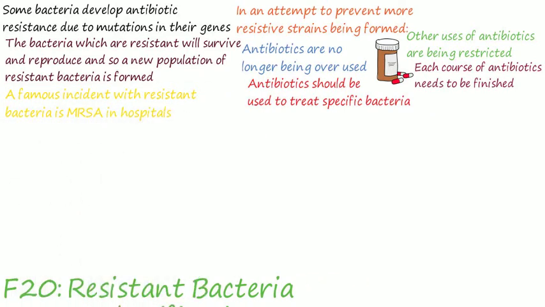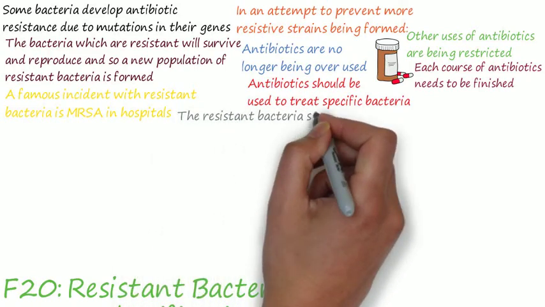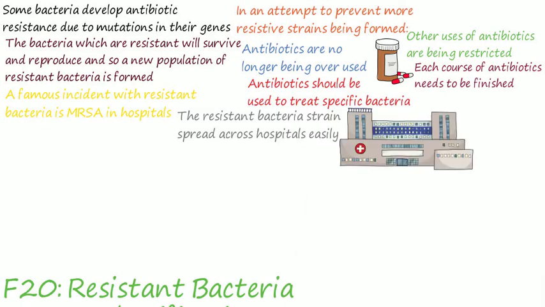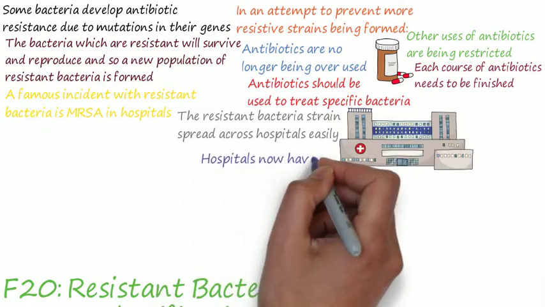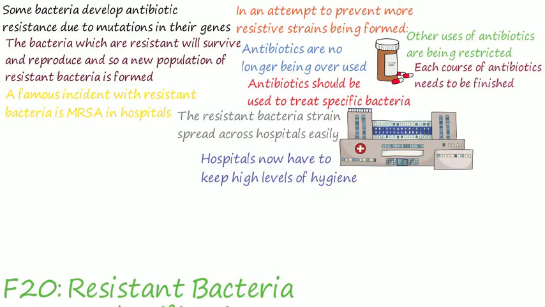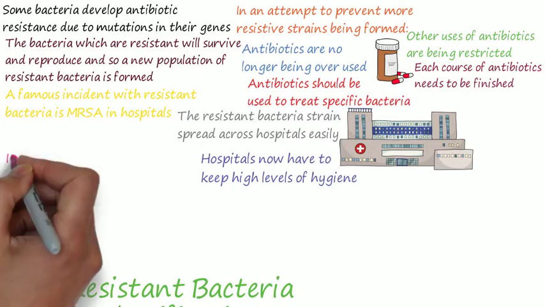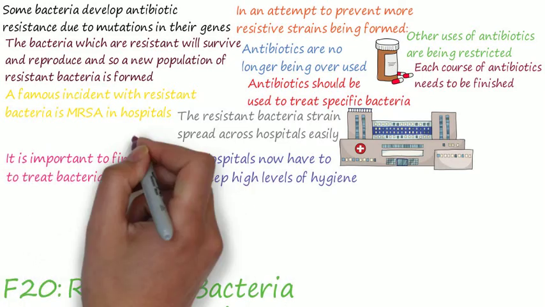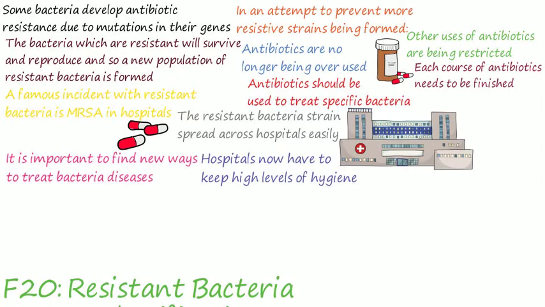A famous incident with resistive bacteria is MRSA in hospitals. Resistant bacteria strains spread across hospitals easily due to doctors and nurses moving across the hospital. This resistive strain led to many deaths. Hospitals now have to keep high levels of hygiene, and both workers and visitors must wash their hands to prevent the spread of these diseases. As more and more bacteria become resistant to antibiotics, it is important to find new ways, rather quickly, to treat bacterial diseases.